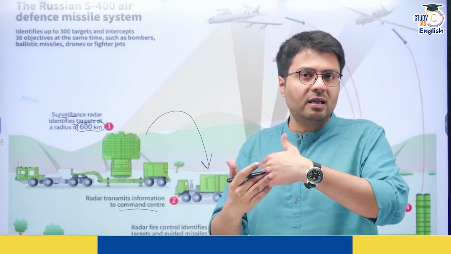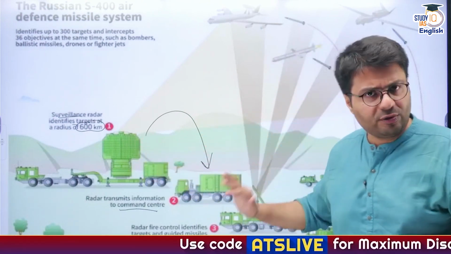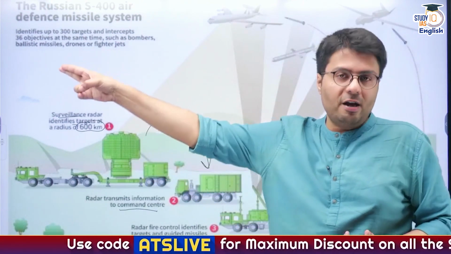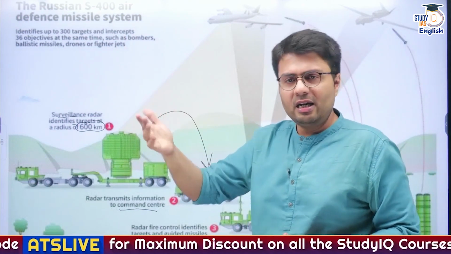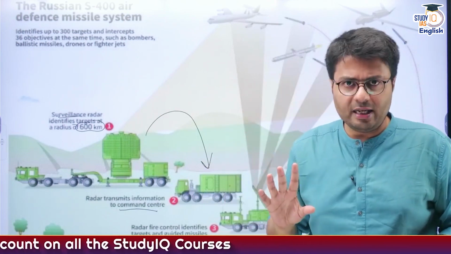It will understand the speed of the threat. Accordingly, it will decide whether to use missiles from the S-400 system or from any other air defense system to destroy that target. And suppose it comes to a conclusion that you need S-400 missiles to destroy these targets, right?